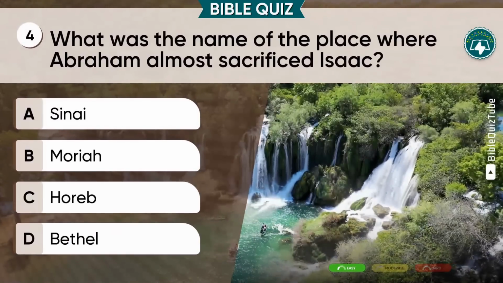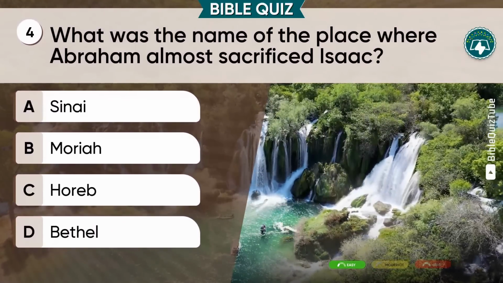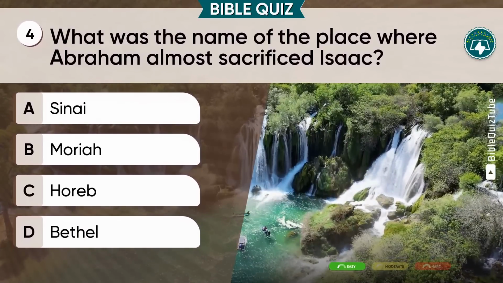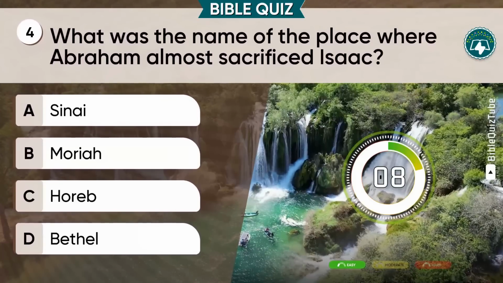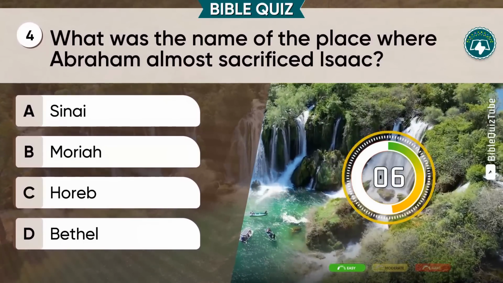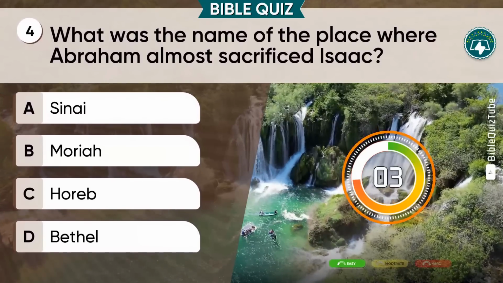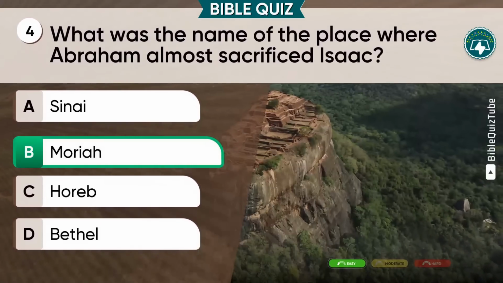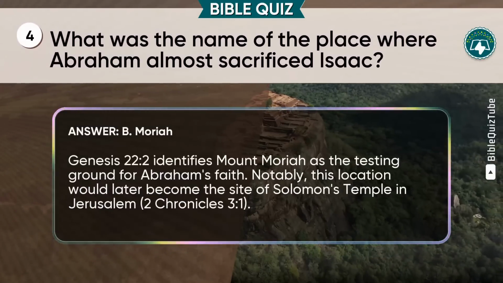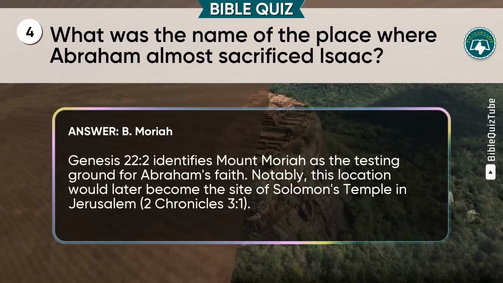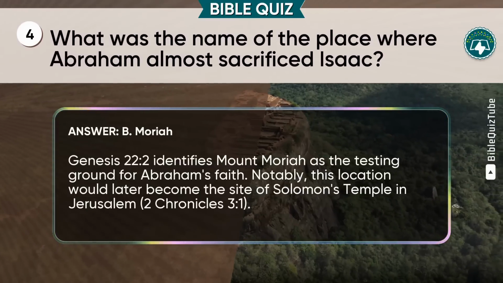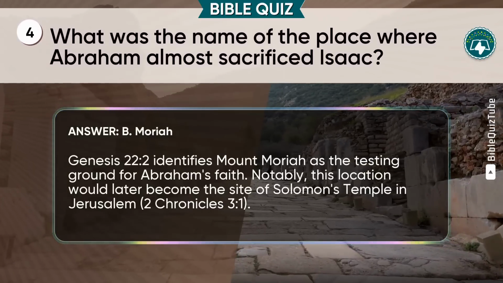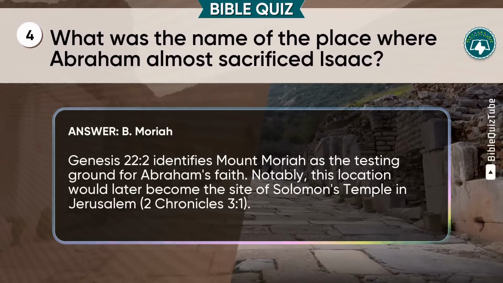Question 4. What was the name of the place where Abraham almost sacrificed Isaac? A. Sinai. B. Moriah. C. Horeb. D. Bethel. Good job. B. Moriah is correct. The explanation. Genesis chapter 22 verse 2 identifies Mount Moriah as the testing ground for Abraham's faith. Notably, this location would later become the site of Solomon's temple in Jerusalem. 2 Chronicles chapter 3 verse 1.